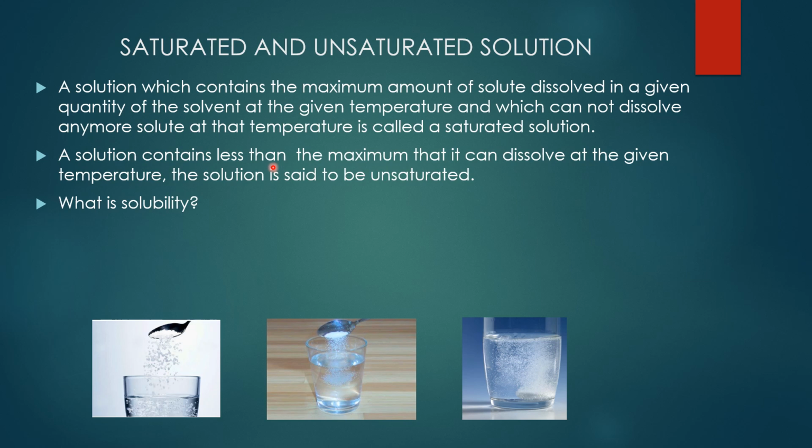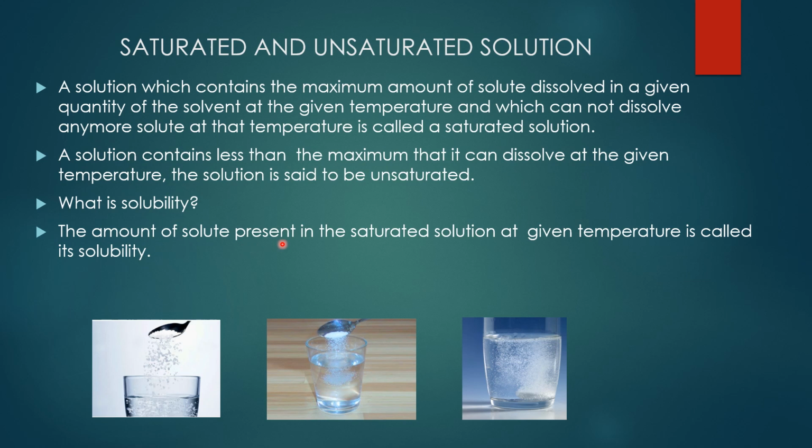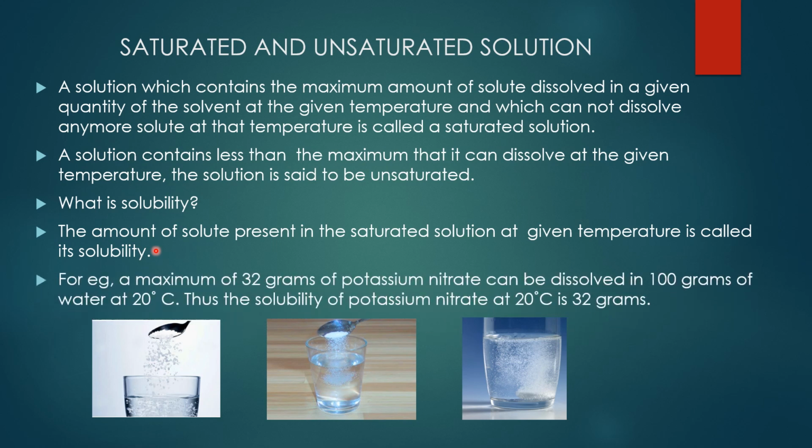Understood? Then coming to the next one, what is solubility? The amount of solute present in the saturated solution. Which is the saturated solution? This is the saturated solution. The amount of solute, how much? 2 spoons of salt. The amount of solute present in the saturated solution at a given temperature is called its solubility. For example, a maximum of 32 grams of potassium nitrate can be dissolved in 100 grams of water at 20 degrees centigrade. So what is the solubility of potassium nitrate at 20 degrees centigrade? 32 grams. Got it, children?